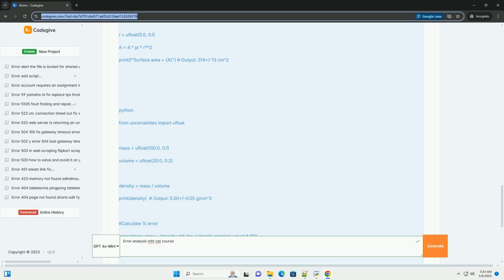3. Types of errors and their sources. Let's explore the different types of errors in more detail. 1. Systematic errors. Instrumental errors: arise from imperfections or miscalibration of instruments. Example: a faulty voltmeter that consistently reads 0.1 V higher than the actual voltage. Environmental errors: caused by changes in environmental conditions like temperature, pressure, or humidity that affect the measurement. Example: expansion of a metal ruler due to changes in temperature, leading to inaccurate length measurements.